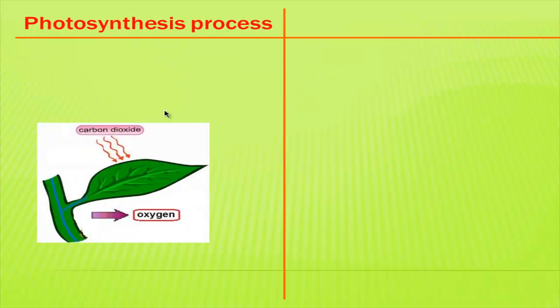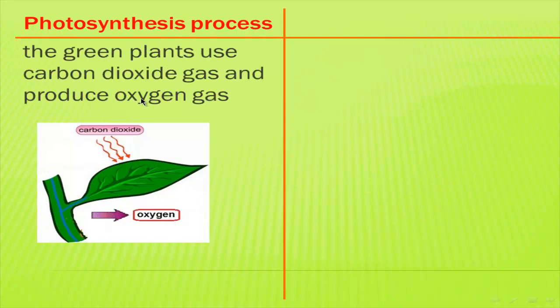So what is the difference between the photosynthesis process and the respiration process? Photosynthesis is made by plants and the respiration process is made by other living organisms like animals or humans. In the photosynthesis process, the plant takes carbon dioxide and releases oxygen.